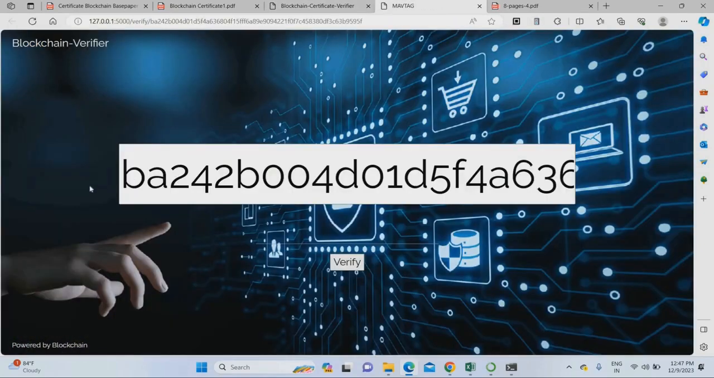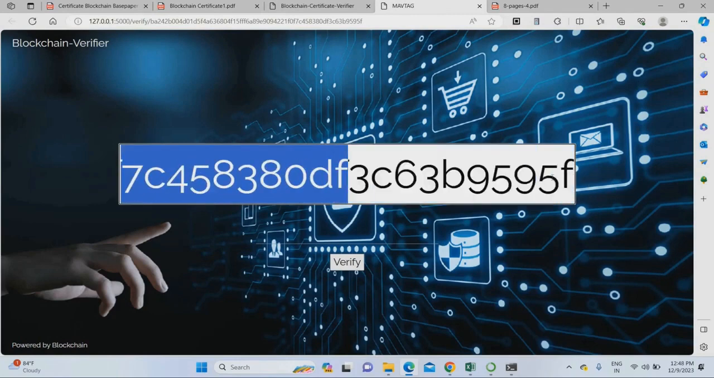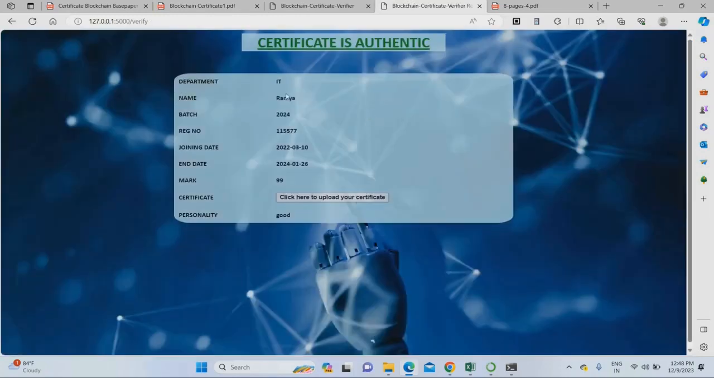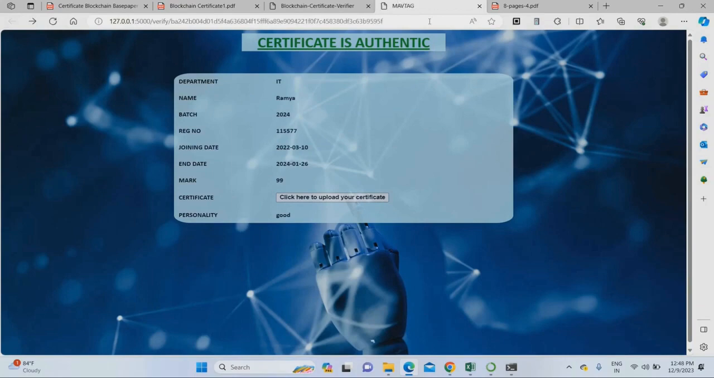Just click this link, that's enough. Once you click that link, it will give the certificate. This is the hash of that certificate. Just click verify. Once you click, see, the certificate is authentic. Ramya certificate, department IT, Ramya, year, all the data came here. So in this way you can verify all the certificates.